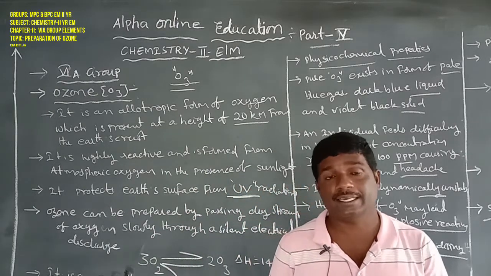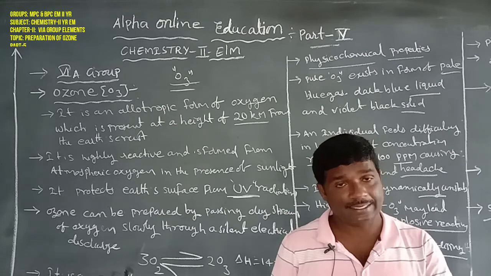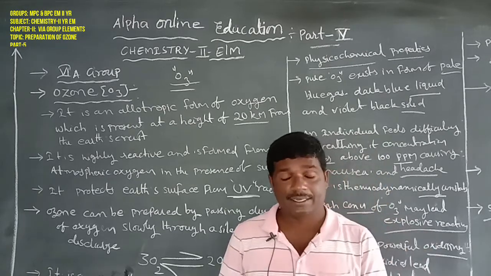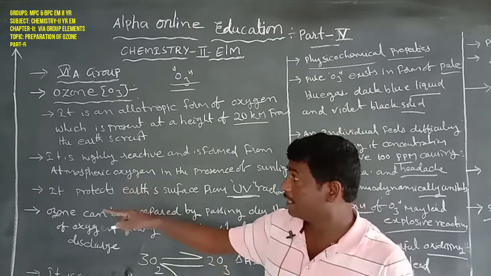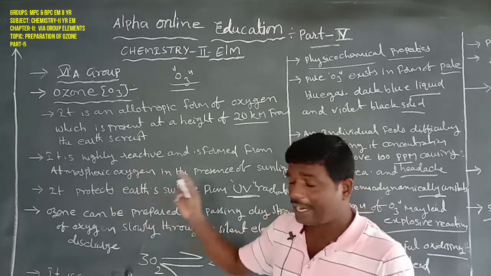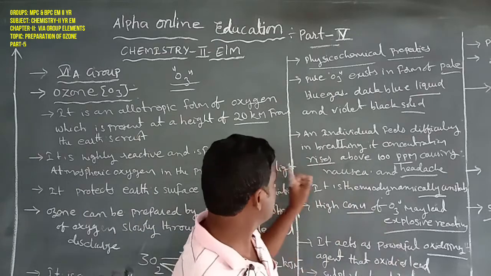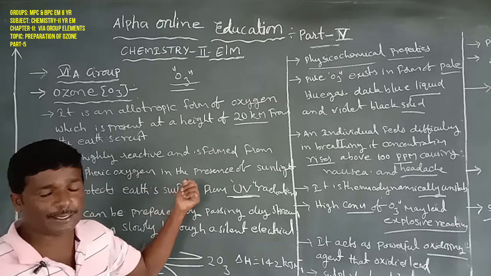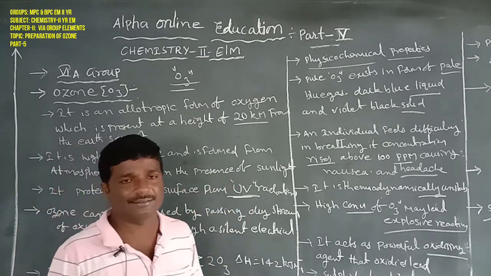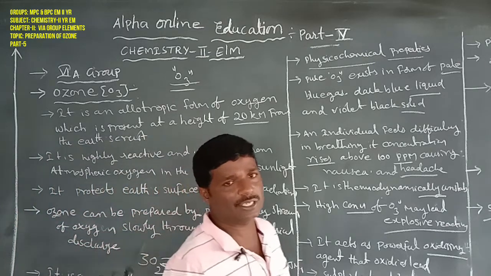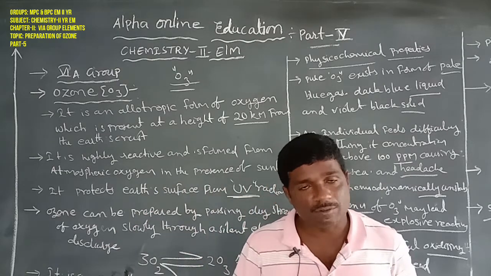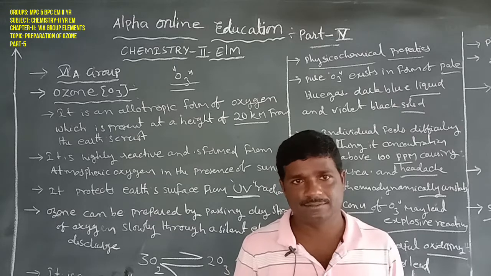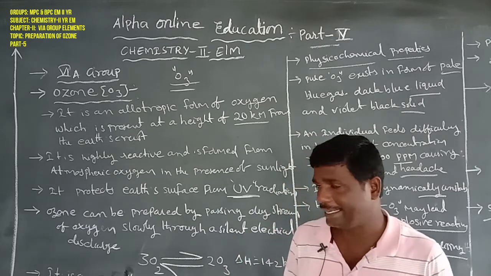It is present above the earth surface at a height of 20 kilometers. The ozone is highly reactive and formed from the atmospheric oxygen in the presence of sunlight.